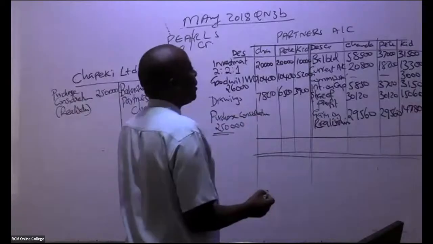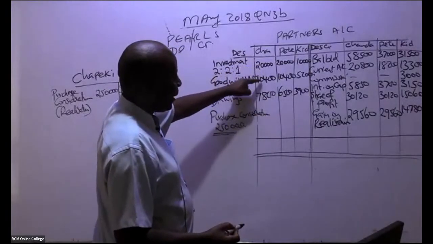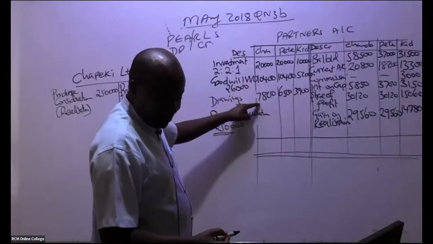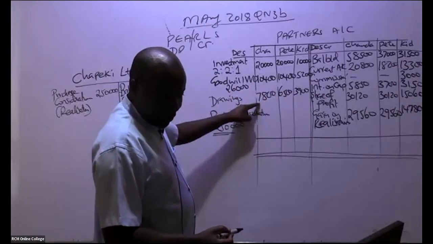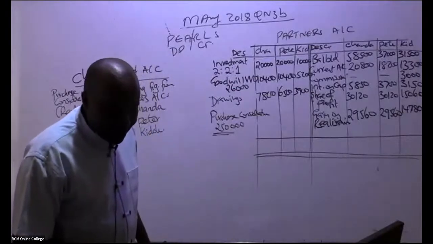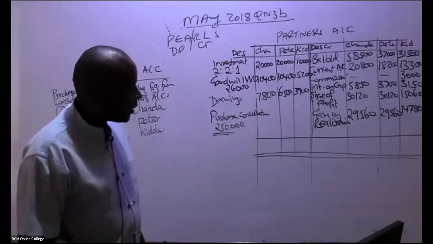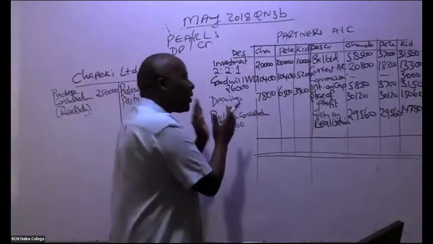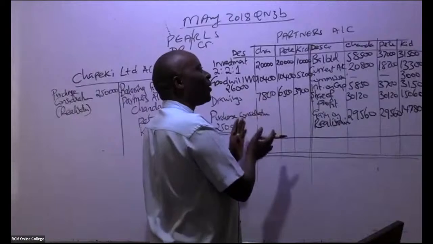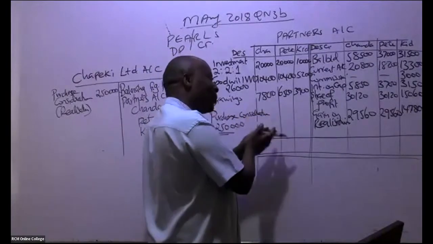So let's start with this ninja called Chanda. Are you able to add here for us 20 plus 10,400 plus 7,800? So already Sharon has given us figures. Remember, for partnership accounts, purchase consideration must always come to the debit side.